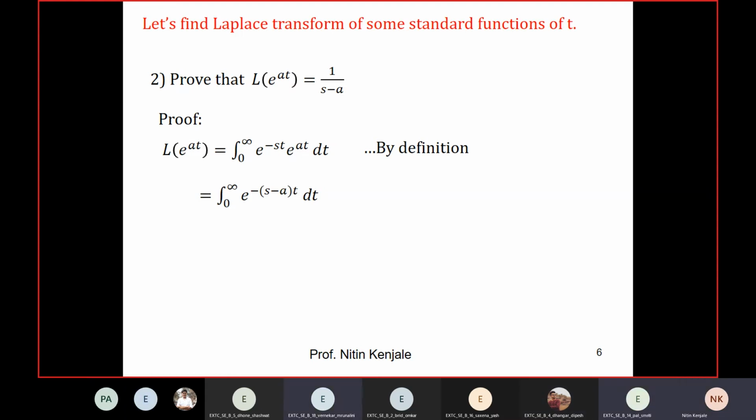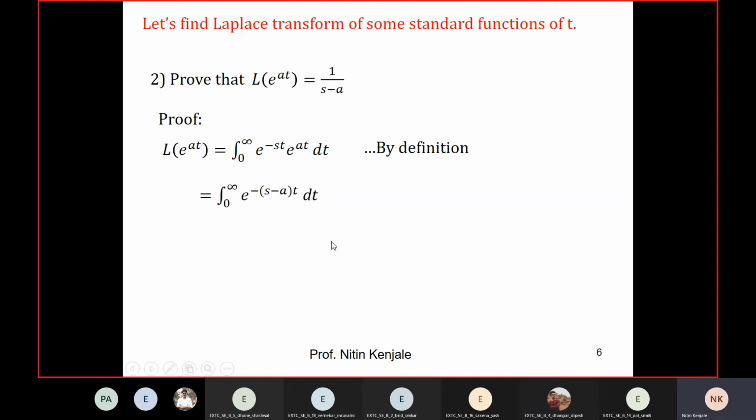Now once again we will evaluate this integration. See, this integration is very much similar to the integration that we solved in example 1. Now can anyone tell me what is the integration of e raised to minus s minus a t dt? No idea, sir. Okay, let me tell you.